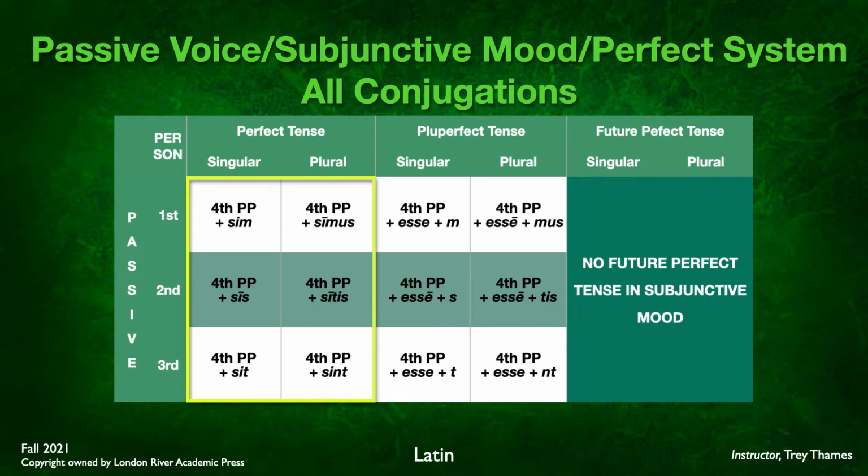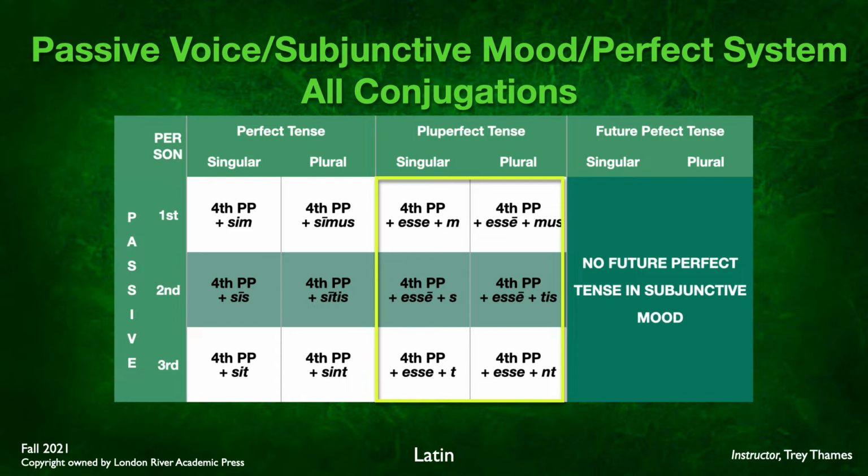So sim, sis, sit, simus, sitis, sint. So it's pretty straightforward, just like you've learned before. We're just going to shift the form of sum into a subjunctive form. Now for pluperfect, again, we use the fourth principal part, and we're going to use the infinitive esse.